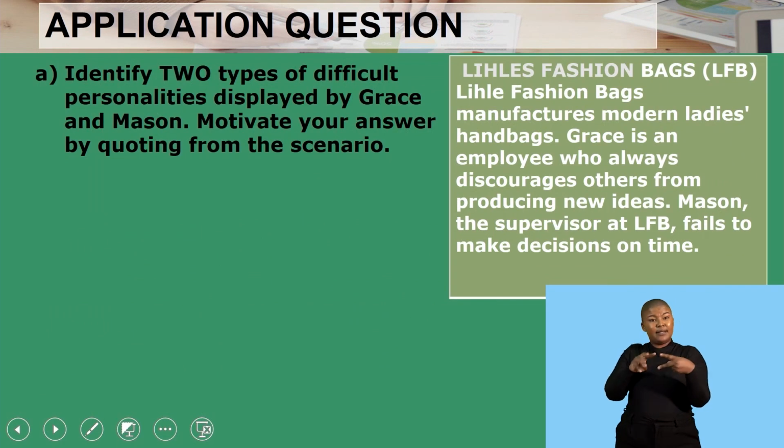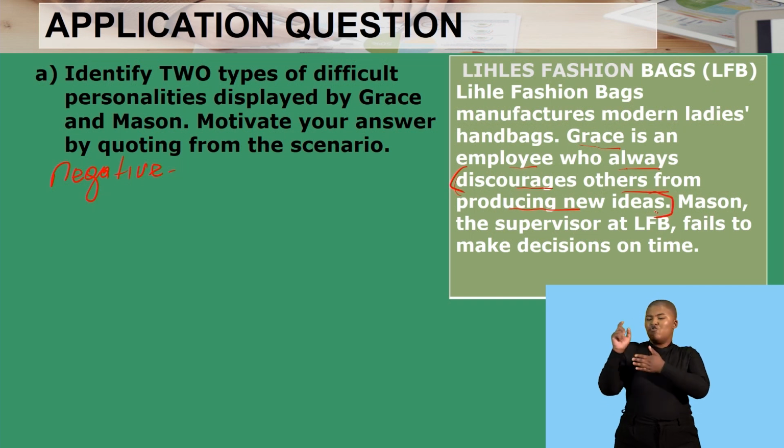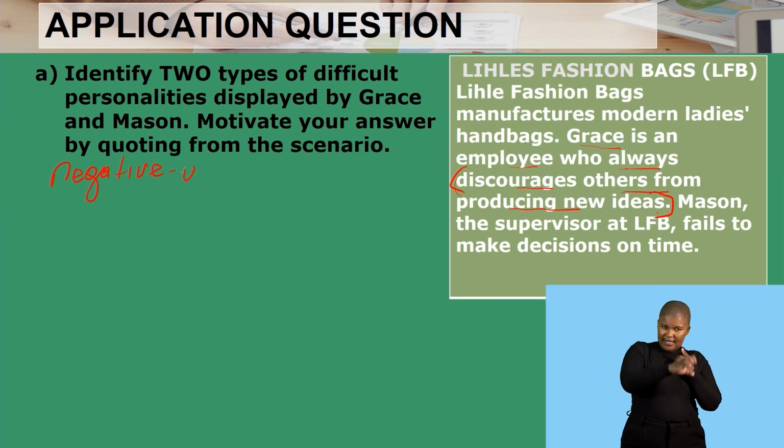Let us try to answer that one. Now, Grace is an employee who always discourages others from producing new ideas. So Grace is showing a negative personality. Why are we saying that? Because I'll only focus on writing the key aspects, but you should know that you should write everything as it is. Grace, what we see from the scenario is that Grace discourages